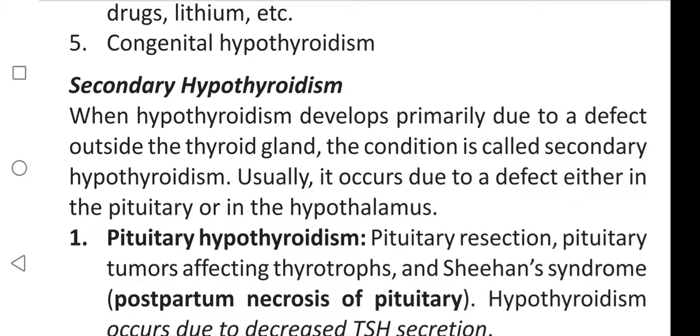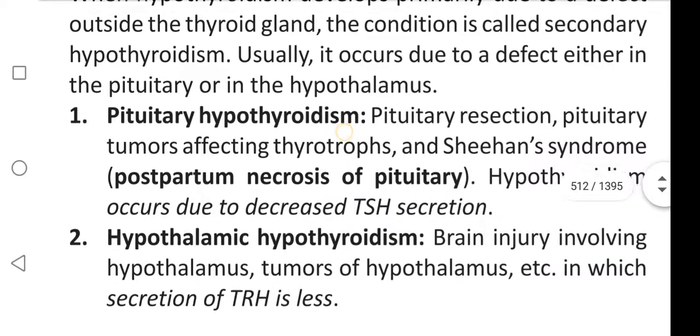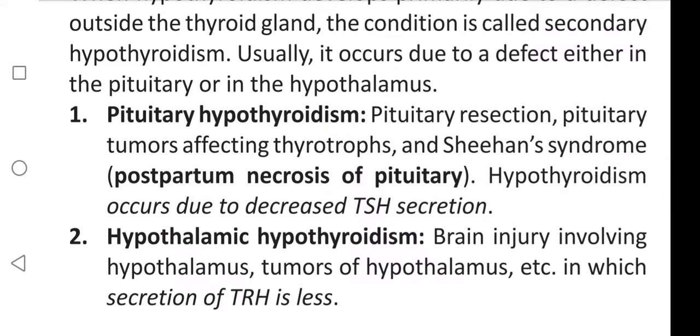When hypothyroidism develops primarily due to the defect outside the thyroid gland, the condition is called secondary hypothyroidism. Usually it occurs due to a defect either in the pituitary or in the hypothalamus. Pituitary hypothyroidism: pituitary resection, pituitary tumors affecting thyrotropes, and Sheehan's syndrome, that is postpartum necrosis of pituitary. Hypothyroidism occurs due to decreased thyroid-stimulating hormone secretion.